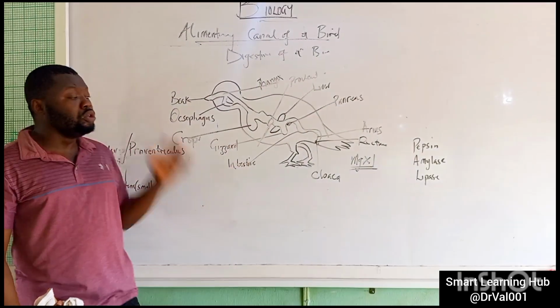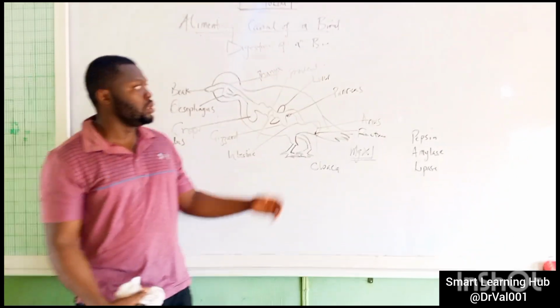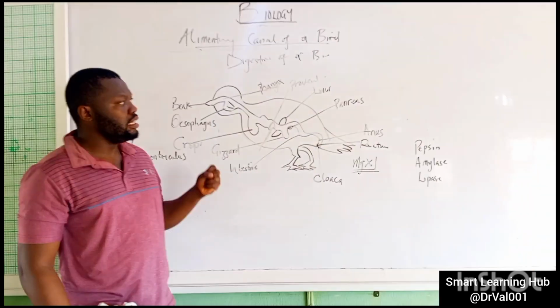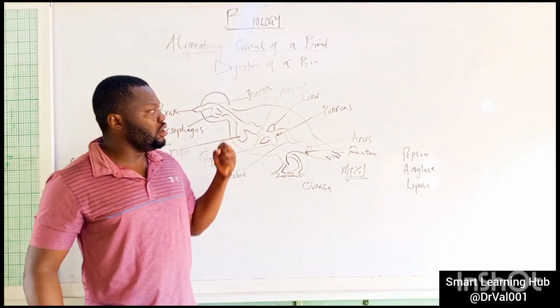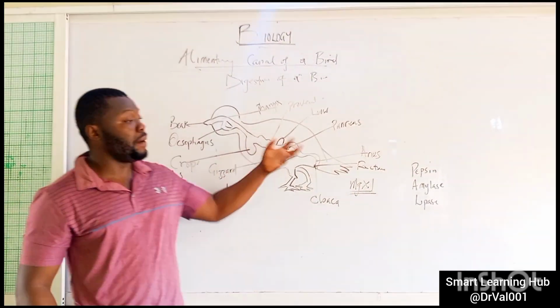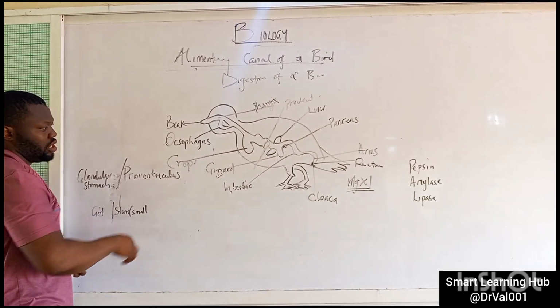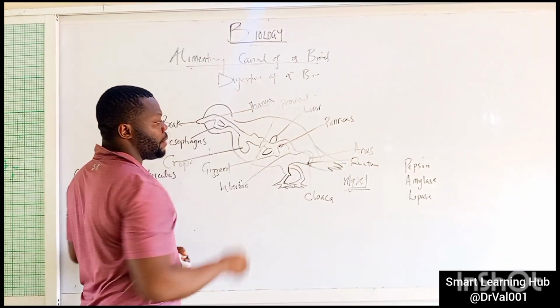Now, when the food has been ground, it passes through the liver and the pancreas, which also do their own function on the digested food. The liver secretes bile that is found in the food content, while the pancreas secretes pancreatic juice that enables proper digestion. It then moves to the intestine proper.